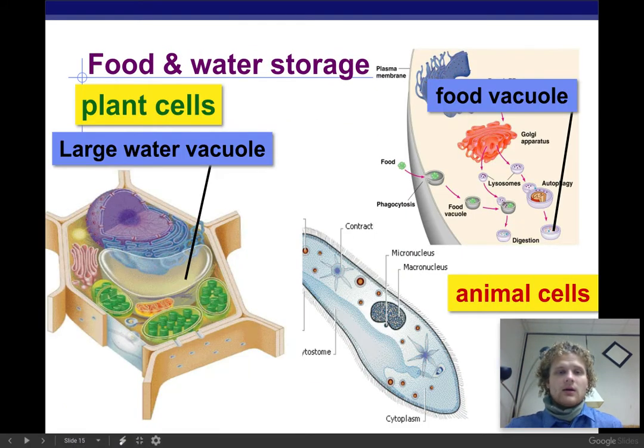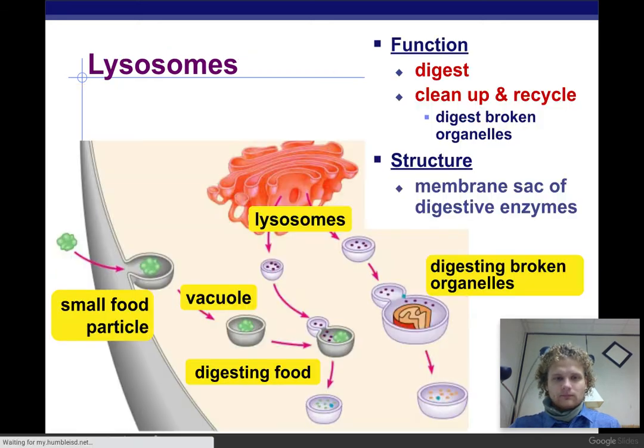All right, food and water storage. That's just going to be regular vacuoles. I know plants are going to have the large water vacuole, but animals can have these food vacuoles where they're going to extract some energy. Okay. All right, let's keep going.